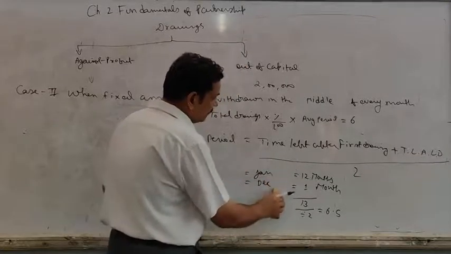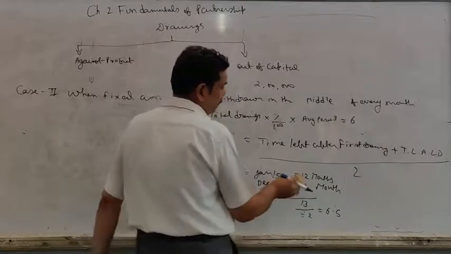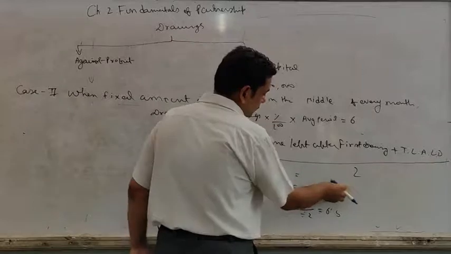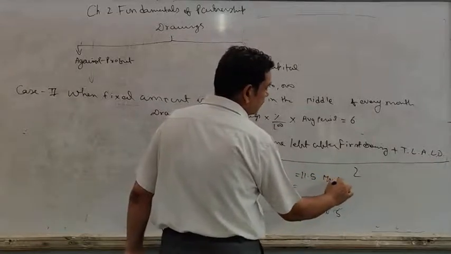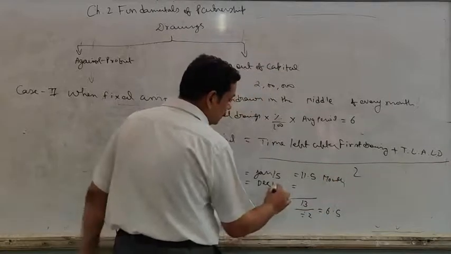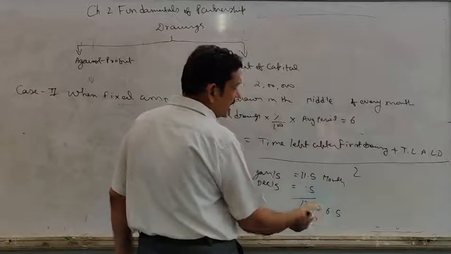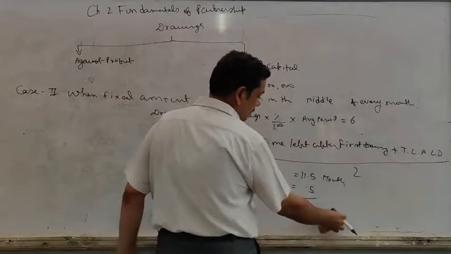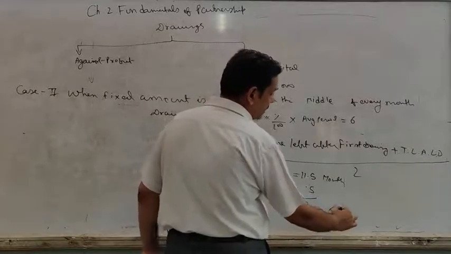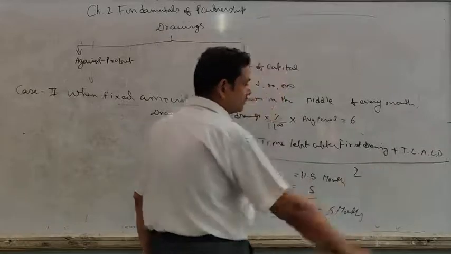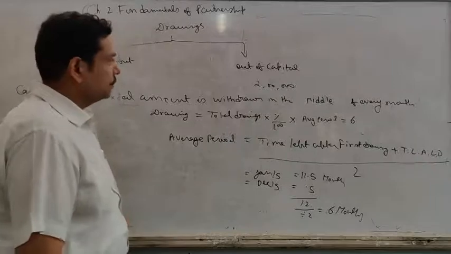When you do the first drawing in the middle of every month, the first drawing you will do is on January 15. So time left with you is 11.5 months, and your last drawing will be on December 15. So time left with you after last drawing is half month. So the total will be 12 divided by 2, then this comes to 6 months. Clear? In this way you are going to calculate case 2.